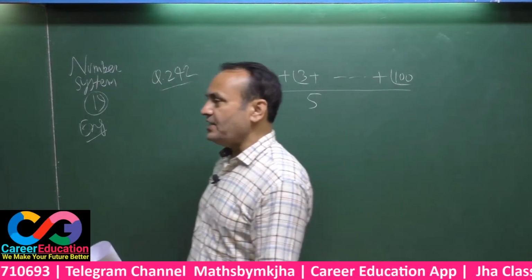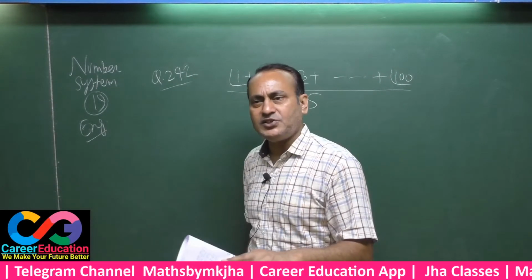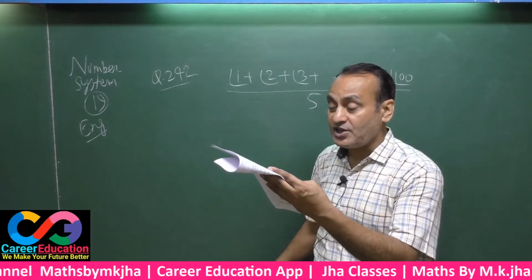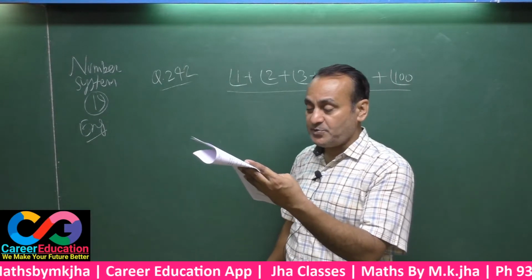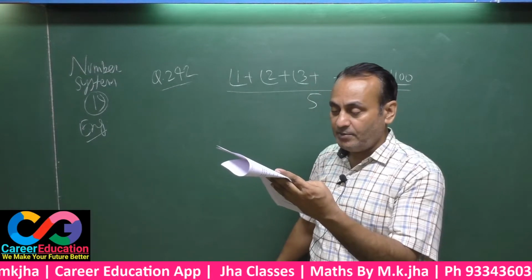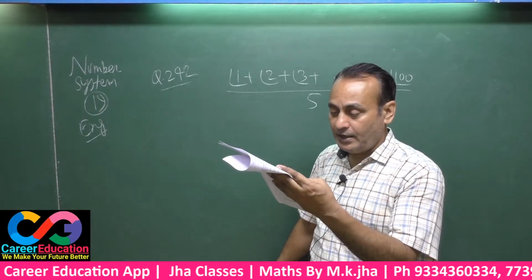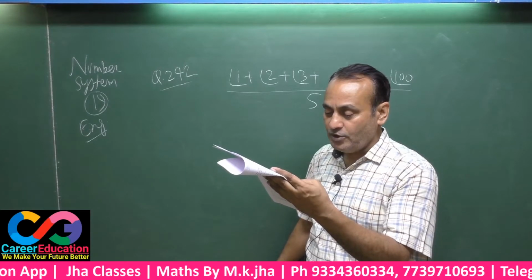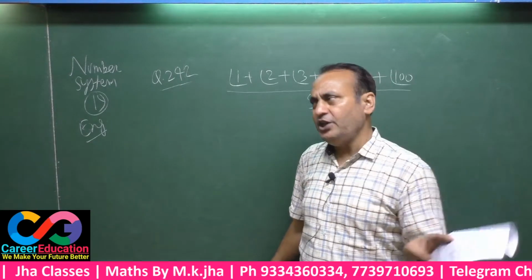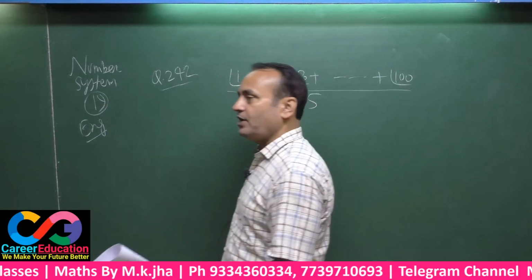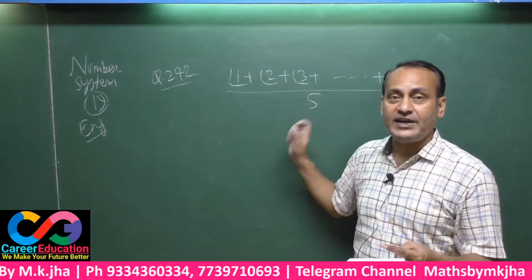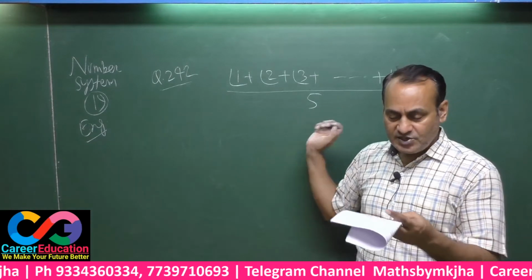Whatever may be the divisor, remainders are always less than that divisor. That means if you divide such an expression by 5, certainly the remainder must be 0, 1, 2, 3 or 4. But your answer is coming to 5. Any number divided by 5 can't give the remainder 5. That means here it would have been 7 actually.